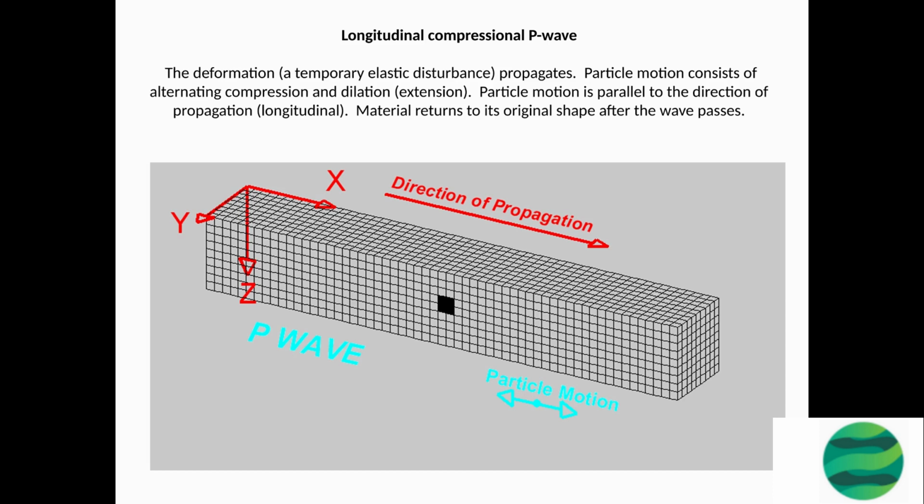P waves are faster than S waves and can travel through solids, liquids and gases. P waves are important in seismology as they are the first waves to be recorded in an earthquake, and their velocity and behavior can be used to infer properties of the Earth's interior.